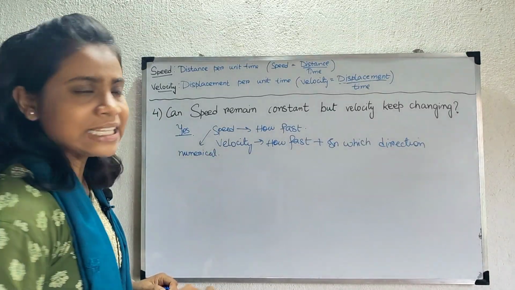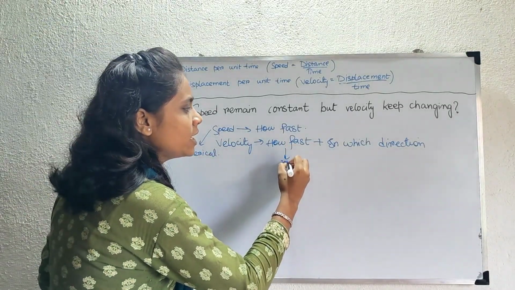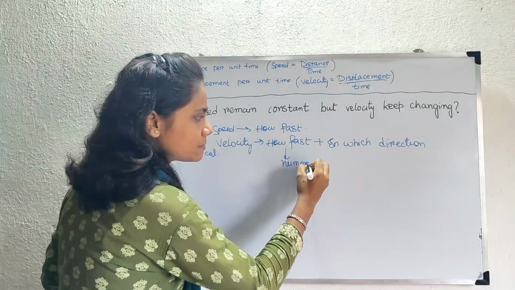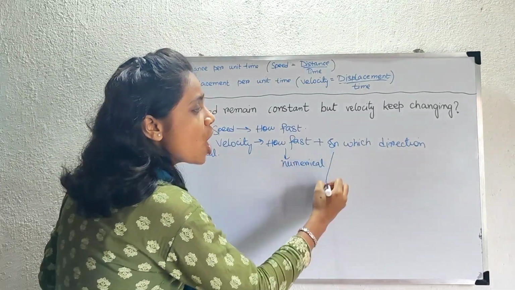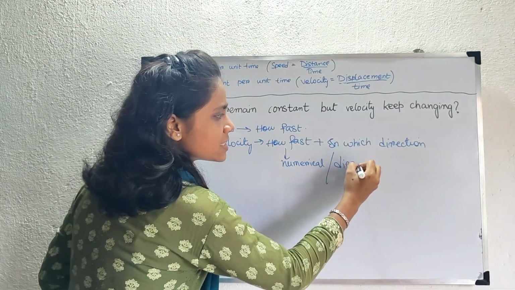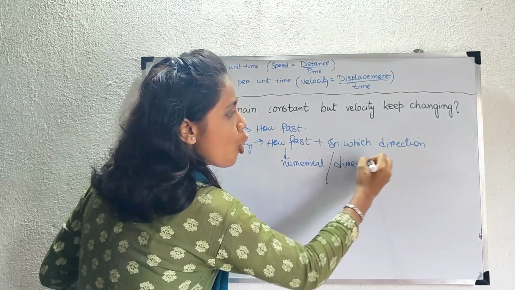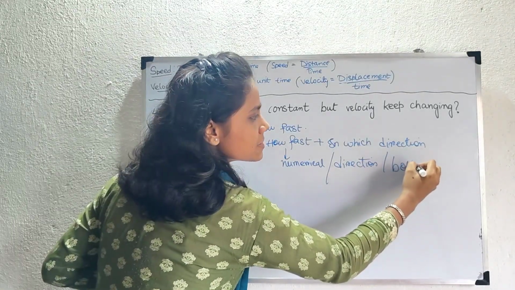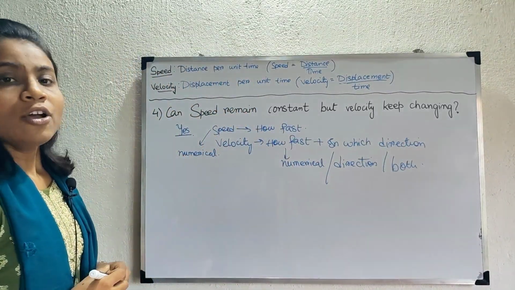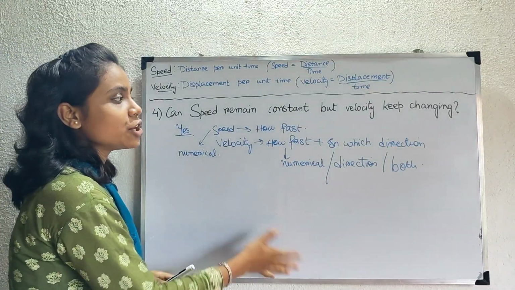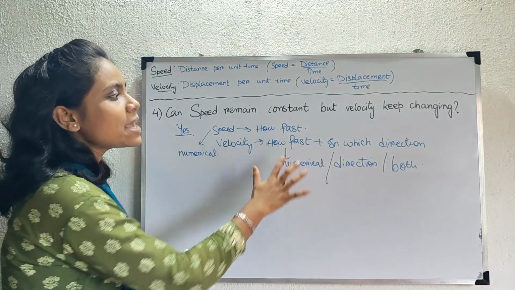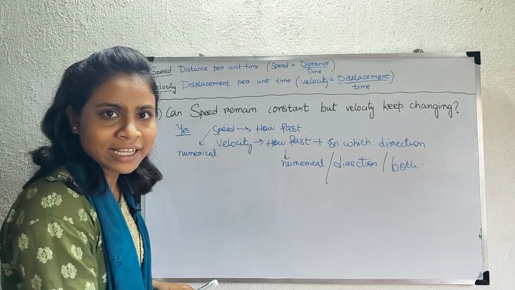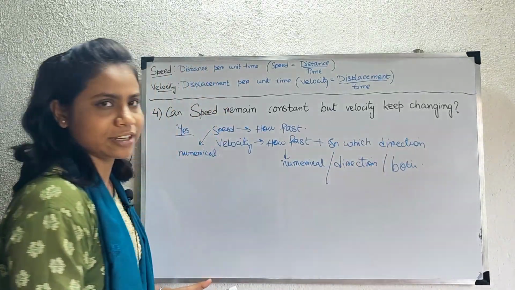But velocity changes if the numerical value changes or the direction changes or both change.